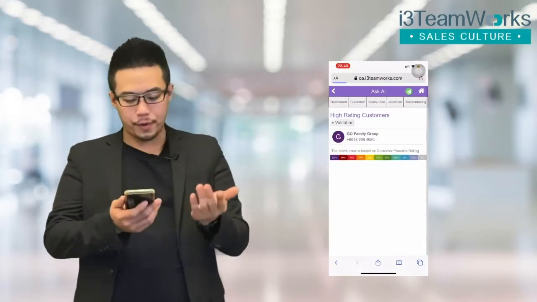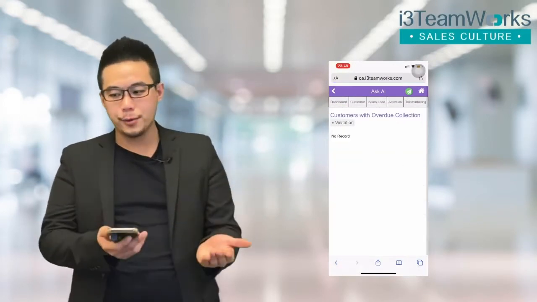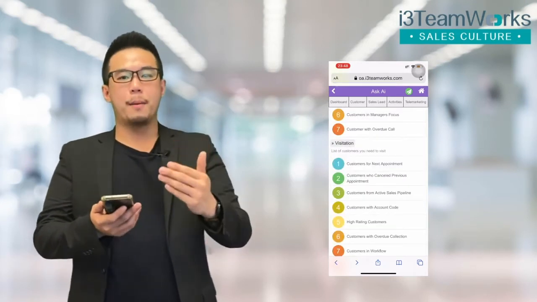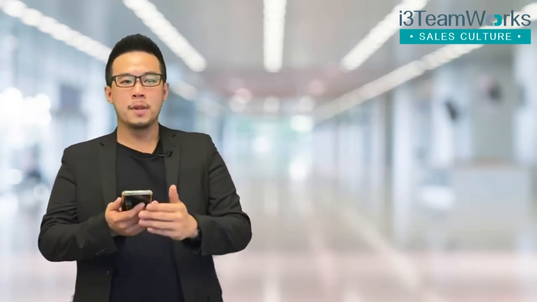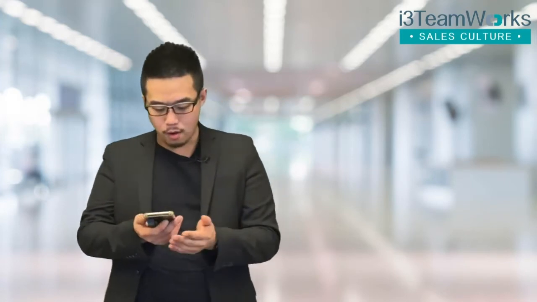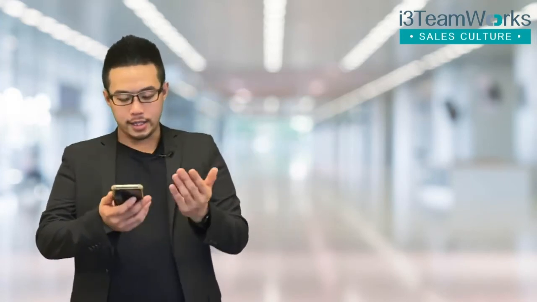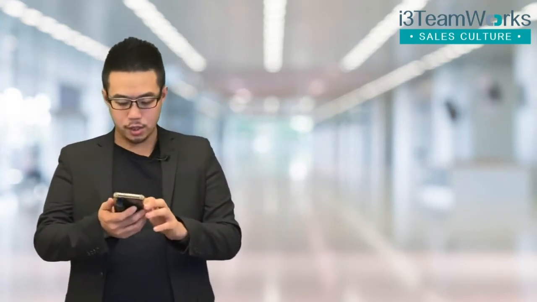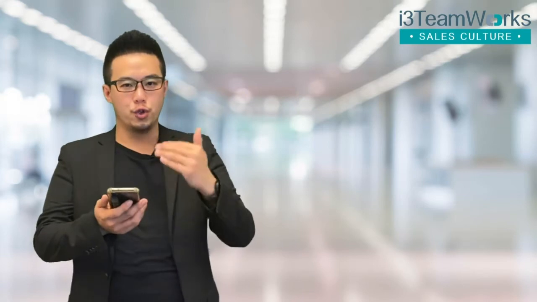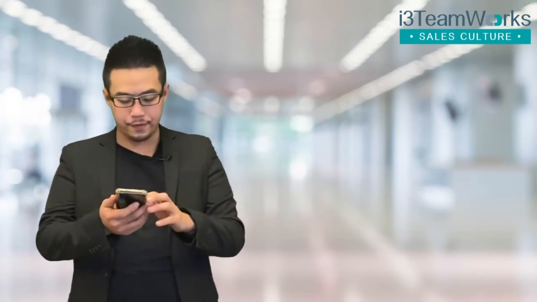Fourth, customer with pending payment. When there is sales and there is a payment process, the customer with pending payment will be listed down on number 4 for the salesperson to call. Fifth is a customer in workflow. Sixth is a customer in manager focus, which is the deal or the sales lead that the manager needs to focus in, to zoom in, to close the deal within this month or next month.